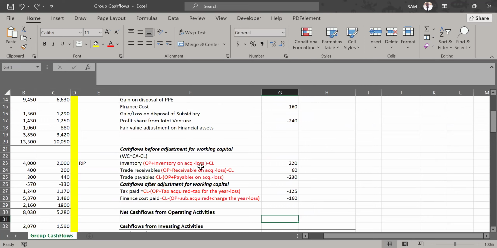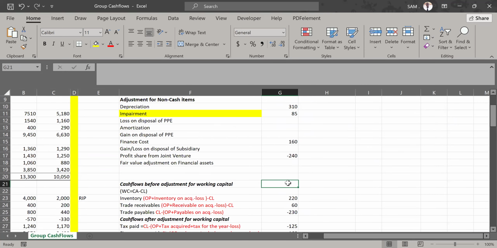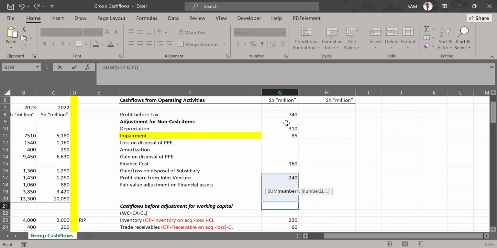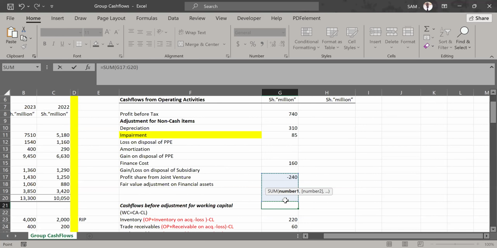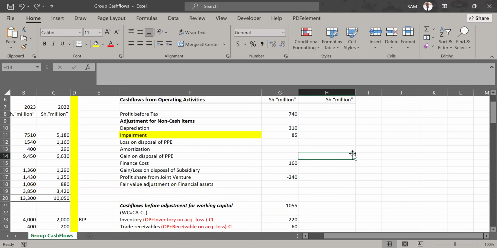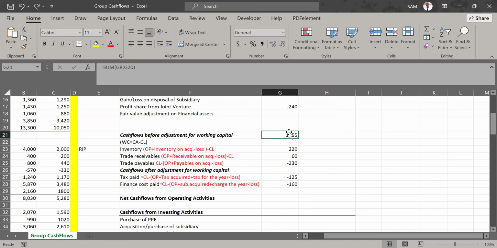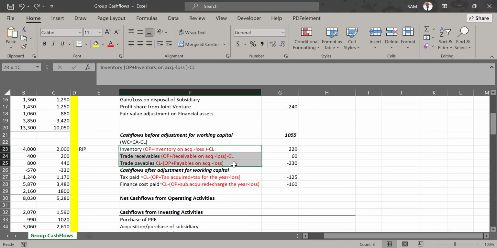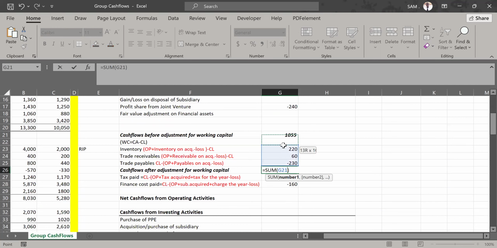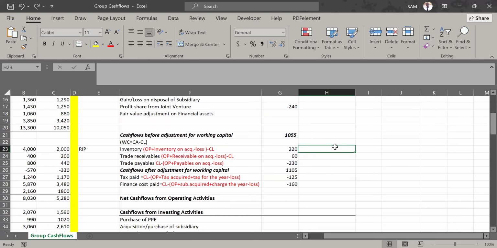So let's get the cash flows before adjustment for working capital. We were supposed to get the figure here. But you know, in an exam, examiners do not mark these totals. They mark the entries only. So we have cash flows before adjustment for working capital there. Then we brought in the working capital adjustments. Here they are. And then we get cash flow after adjustment for working capital. So after taking care of adjustments, we have that.